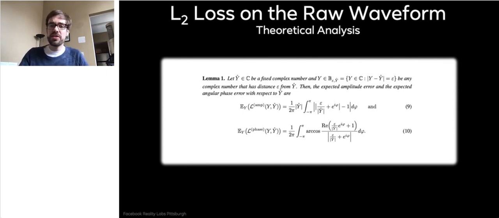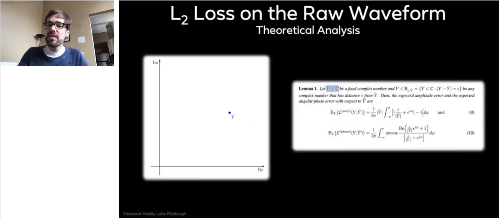We have this lemma which is a bit hard to read, so let's go quickly through this step by step. It says there is a complex number y hat. Let's draw this on the complex plane. Our y-hat is actually our binaural ground truth recording, well, in frequency domain, so there would be multiple frequency bins. For simplicity, let's say there's just one frequency bin, so we have a single complex number representing our binaural recording here.